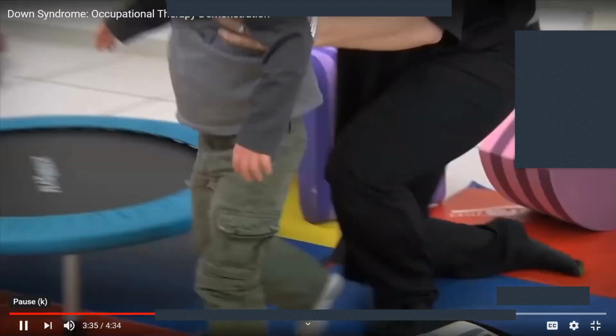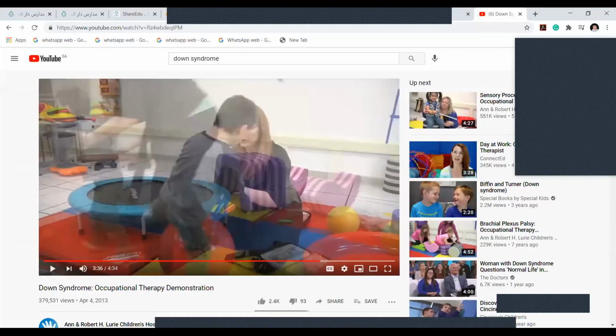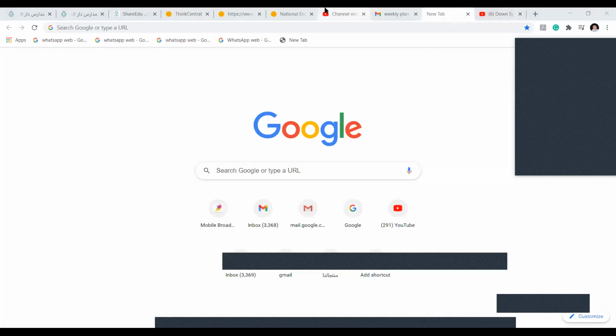It's over here. Delays in language skills. See, do you see how they have to work hard for that? They have to bring their language skills, their communication skills with them to socialize themselves. Even they say the size of the hands are short, so they need to develop the motor skills and the muscles and everything. Yeah. Okay, so this is what you can see in the video here, and this was about Down syndrome.